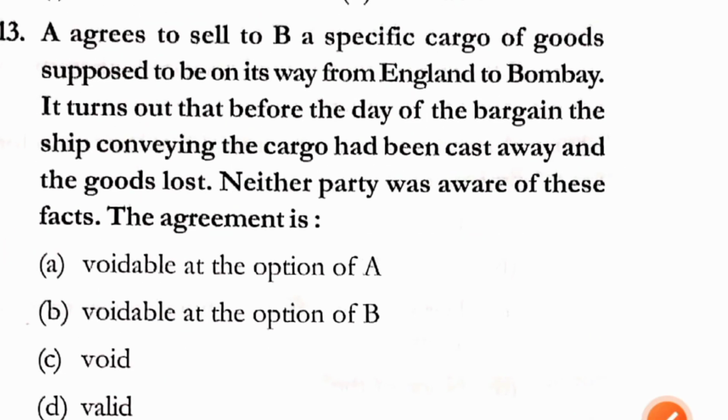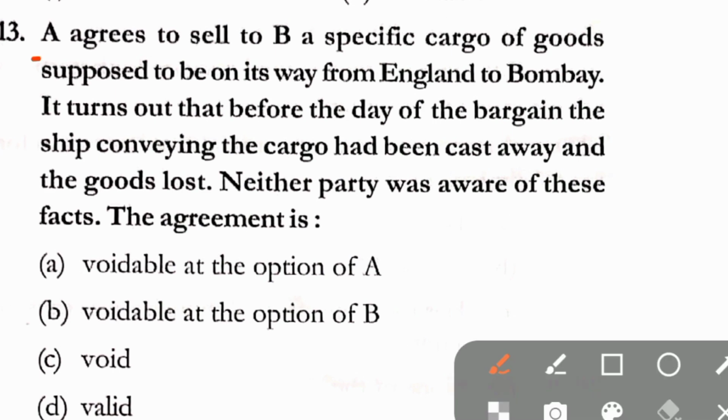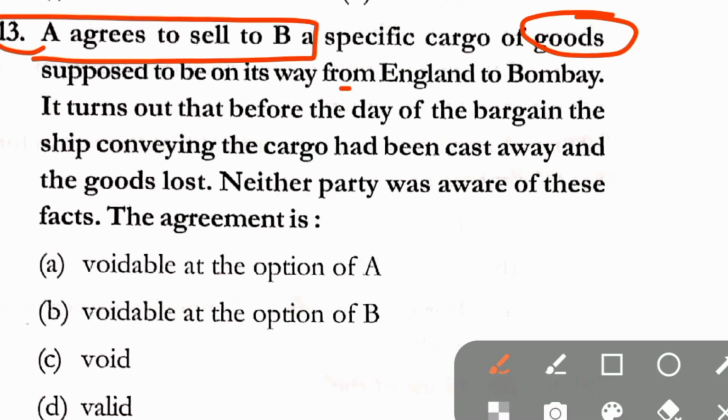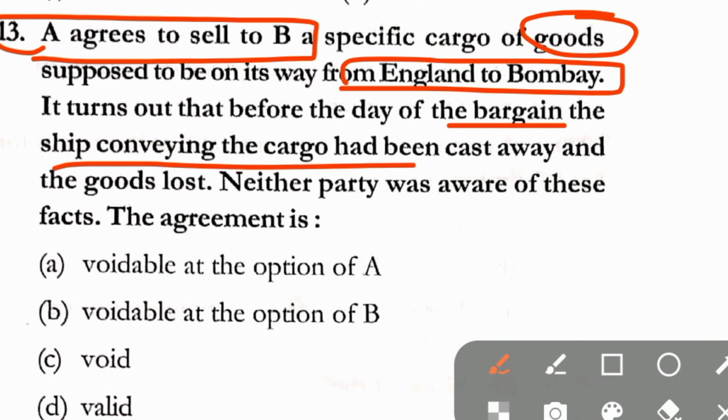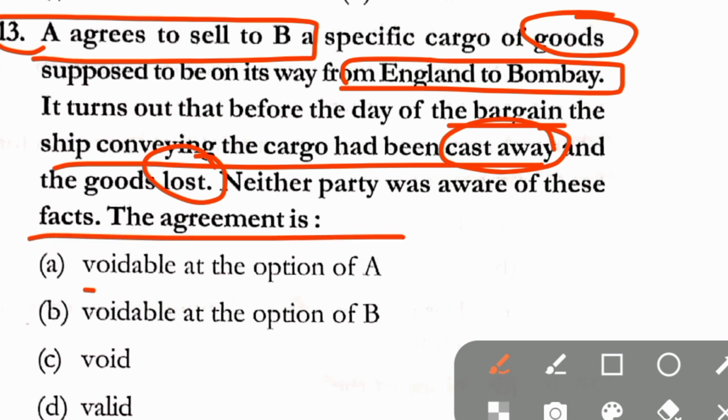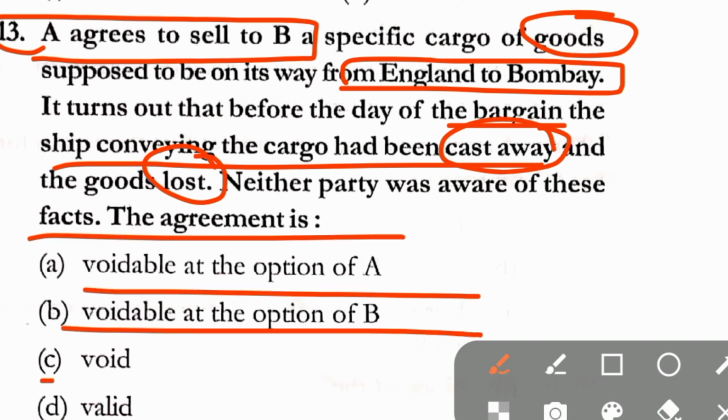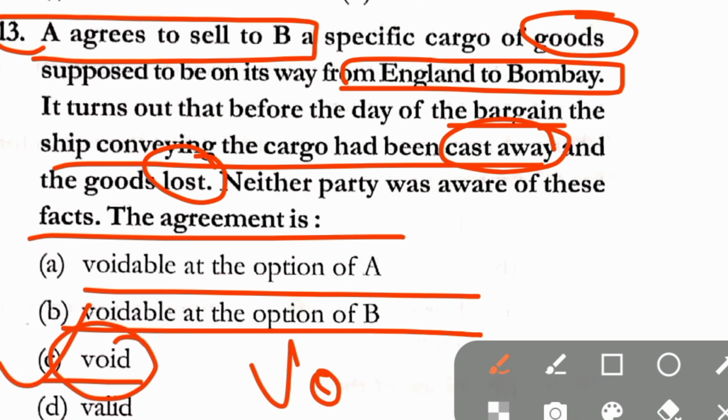Question number 213. A agrees to sell to B a specific cargo of goods supposed to be on its way from England to Bombay. It turns out that before the day of the bargain, the ship conveying the cargo had been cast away and the goods lost. Neither party was aware of these facts. The agreement is voidable at the option of A, voidable at the option of B, void, valid. Here in question number 213, correct answer is option C, that is void.